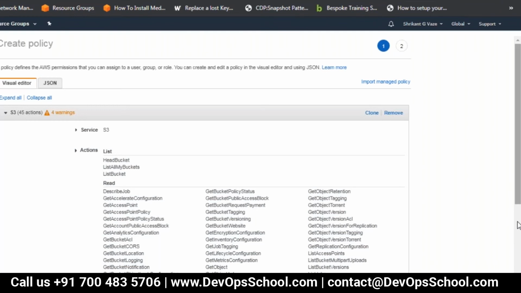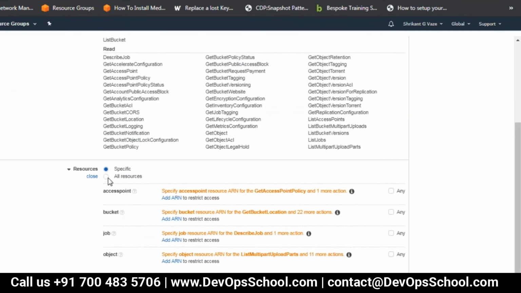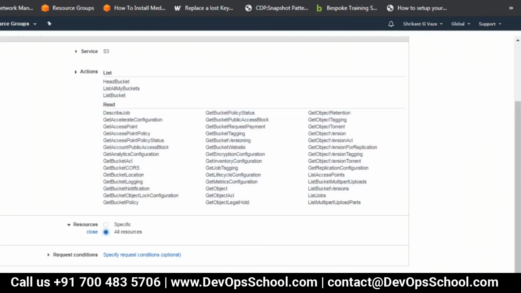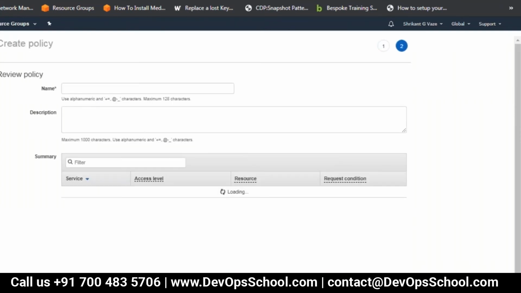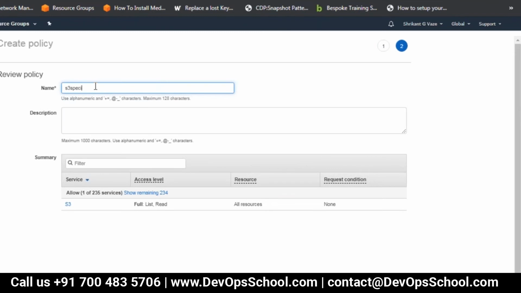Actions are there. Now I can specify the resources. I can do specific resources. I can do all resources. All resources means star. Now if I create this policy, I have put only certain actions. So I will say S3 specific access, and I will put the same thing here in the description. Create policy.